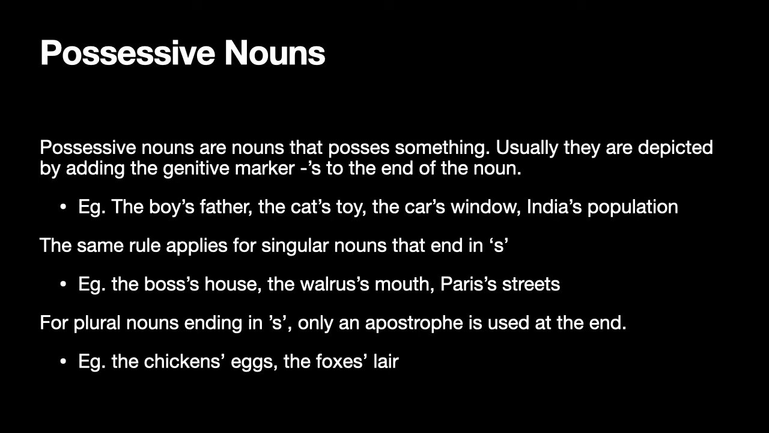Next one, the cat's toy. The toy that belongs to the cat. So apostrophe s added to cat shows that the cat possesses something. What does the cat possess? The toy. Next, the car's window. India's population. So you can see that apostrophe s can be added to a variety of nouns in order to show the possessive form of that noun.